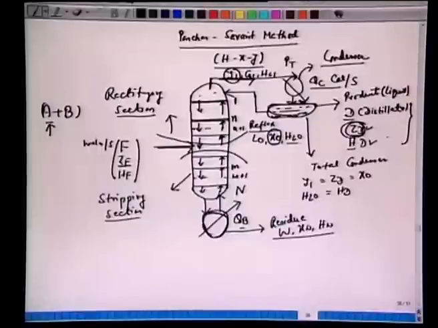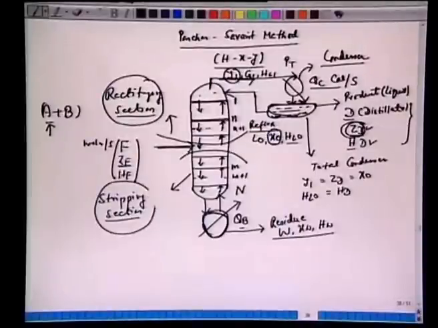So essentially we have a distillation column consisting of two parts, the rectifying section and the stripping section. Above F, we have a condenser where we take the top product vapor and condense it, take out the product, and part of the product is sent back to the distillation column, known as reflux.